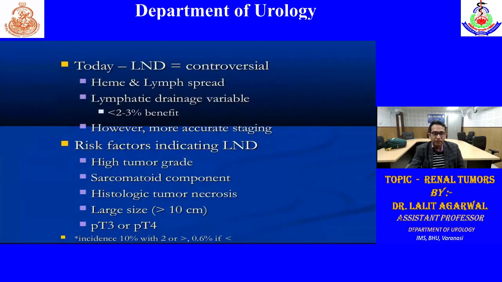So as I told, lymph node dissection is controversial. So what are the factors where lymphadenectomy will be indicated? If the tumor is of large size, meaning more than T2A or T2B, or T3 or T4. If high tumor grade is there, Fuhrman grade is high, sarcomatoid feature is there, histological tumor necrosis is there. Then depending on how many factors are there, there is a classification, Blute's classification. If two or more than two, then the chances of lymphatic involvement are high. Then we can go for lymphadenectomy.